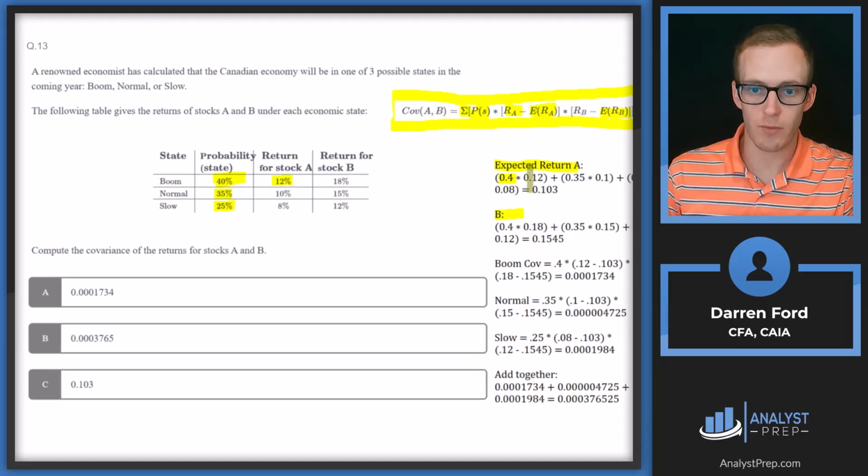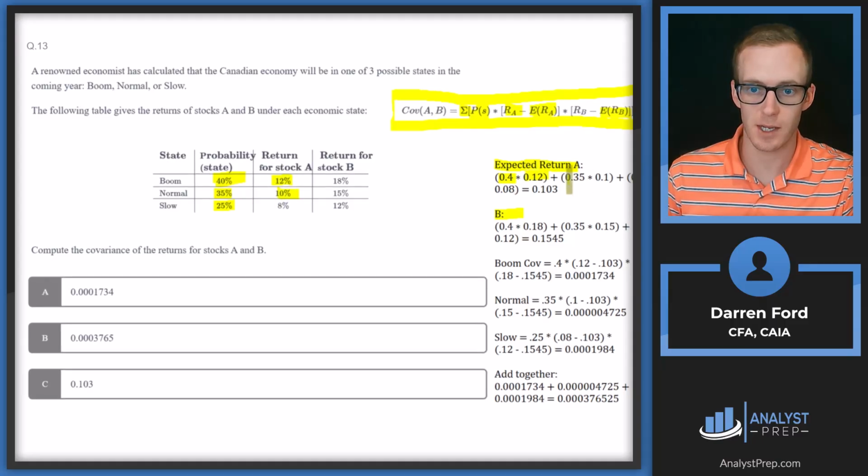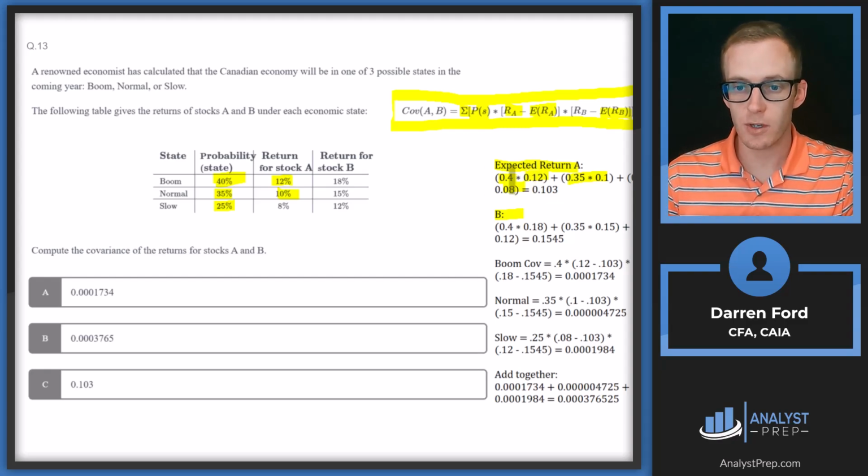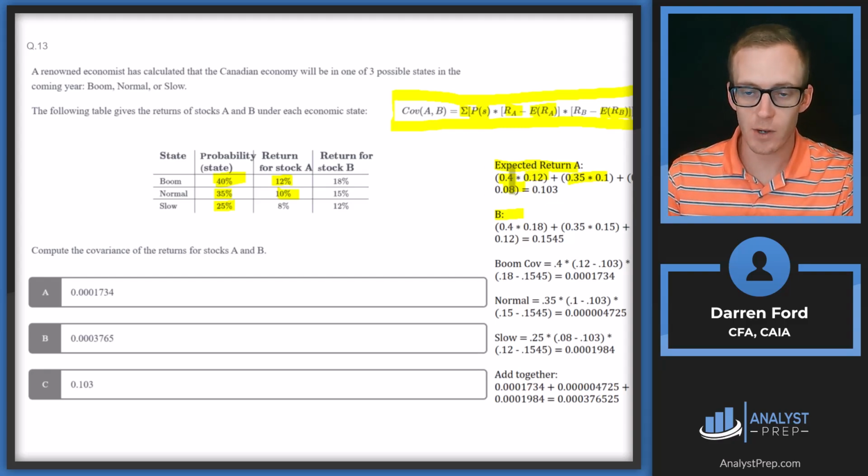So for A, we've got 0.4 times 0.12, so 40% times 12%, and then 35% times 10% can be seen here, and then one more, 25% times 8%. That gives us an expected return of A under any scenario, essentially, of 10.3%. And then we're going to do the same thing for B here. I won't walk through all of those line by line, but we end up getting 15.45%.